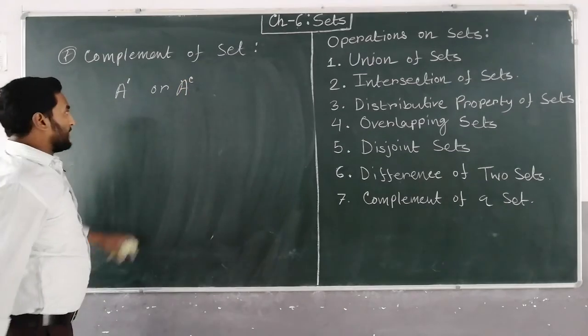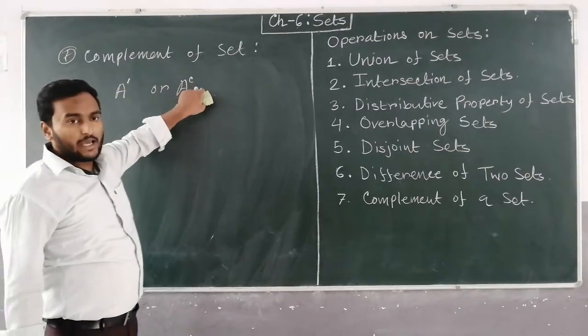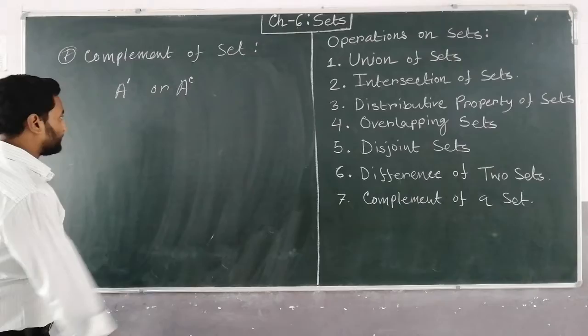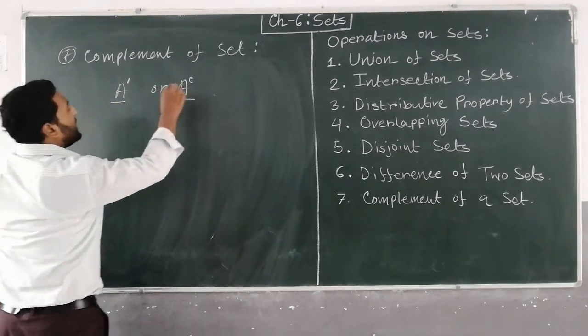This is the notation of complement, either A dash or A with suffix c. So this is the notation of A complement.